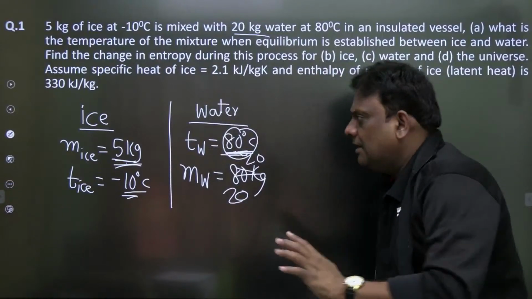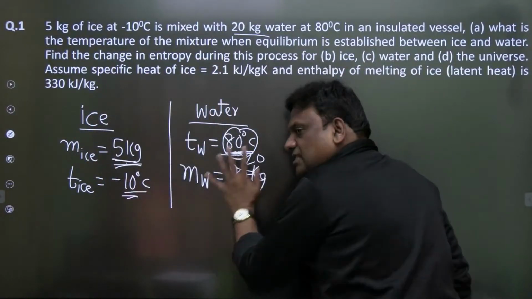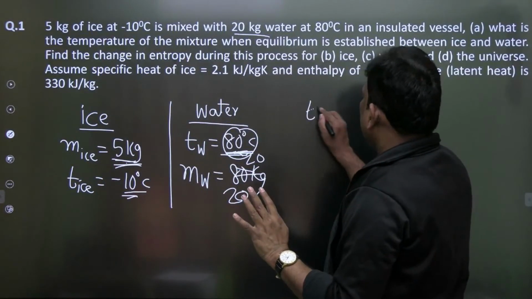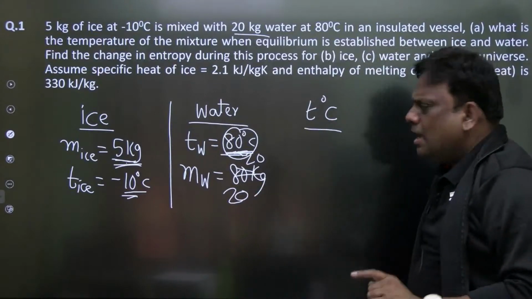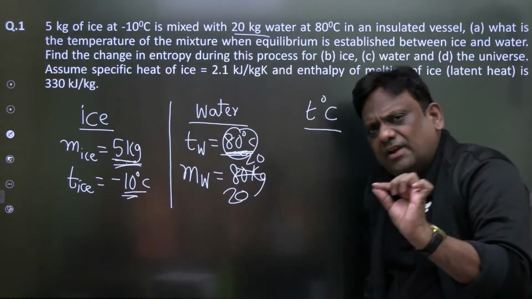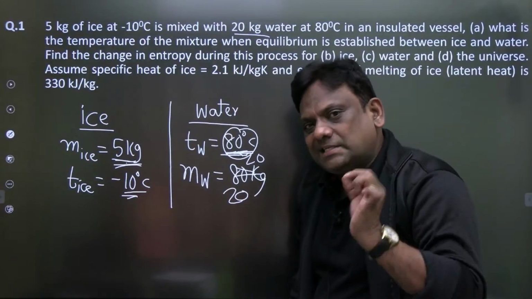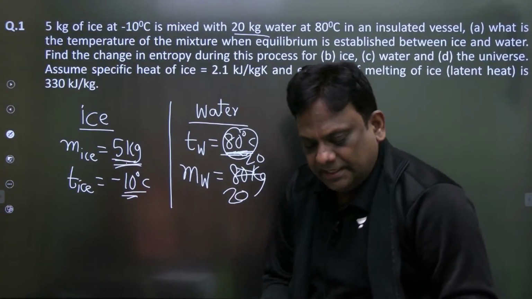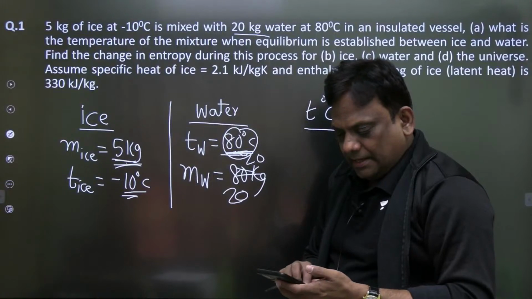Let us assume that the equilibrium temperature of this mixture, finally, let it be T. Let me take that T in degrees centigrade, because all these temperatures are in degrees centigrade. There is no problem at all, because whenever we have difference of temperature, it doesn't matter whether it is in Kelvin or degrees Celsius.